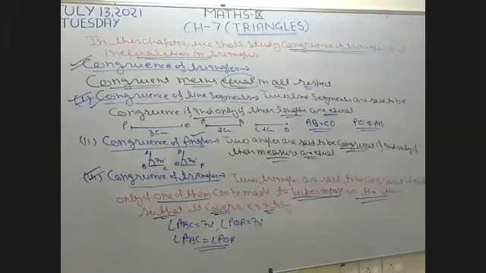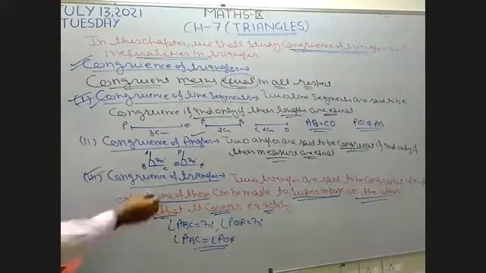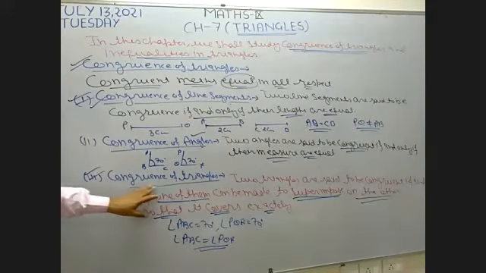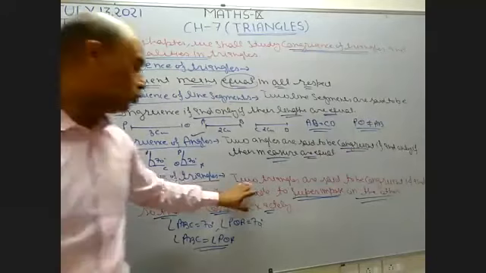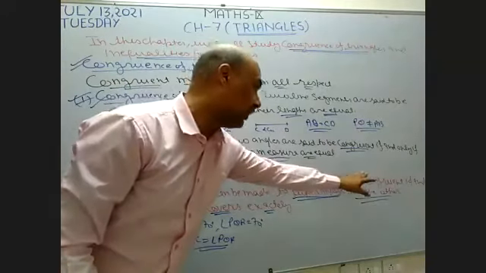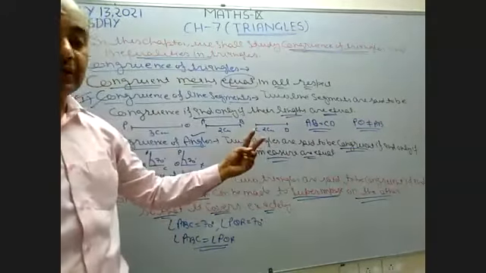Okay. Now I want to discuss the criteria of congruent triangles. I want to explain again, as some students sent me a message, sir, explain again. Now I write here: congruence of triangles. Two triangles are said to be congruent. It means a minimum of two triangles are required.